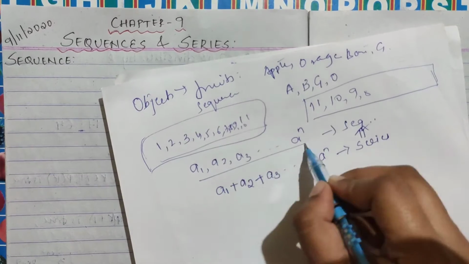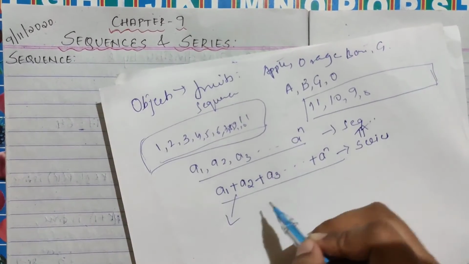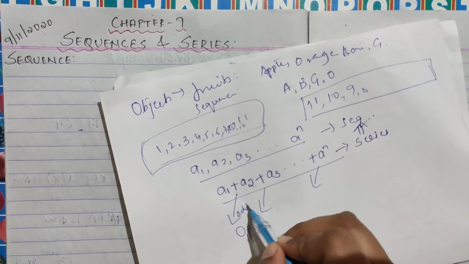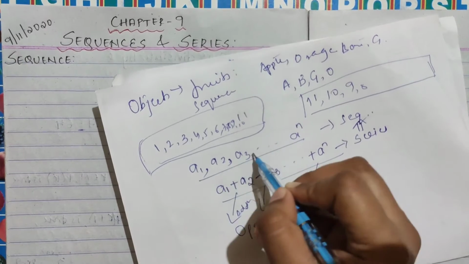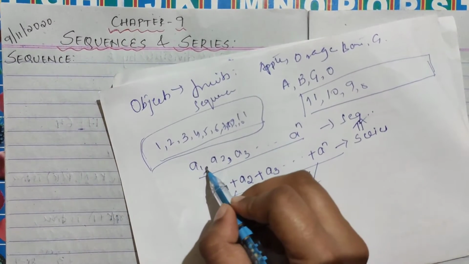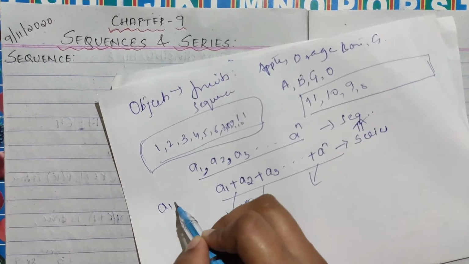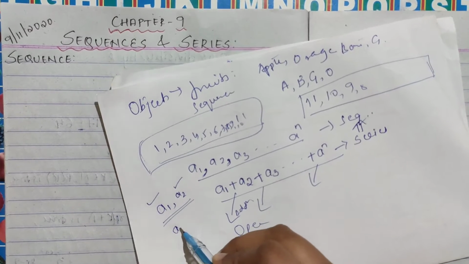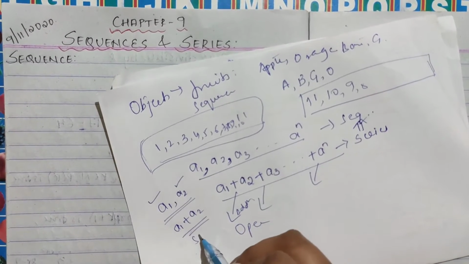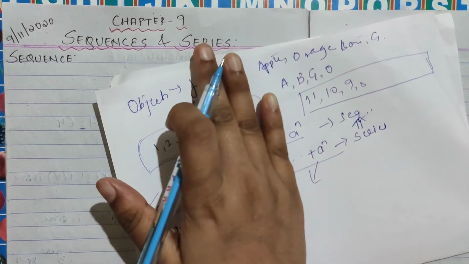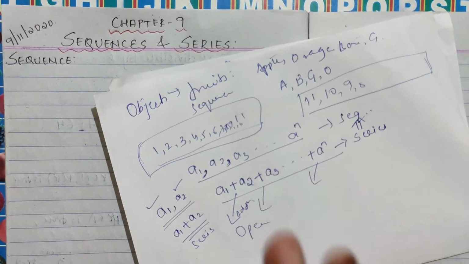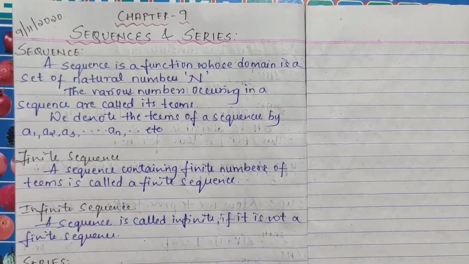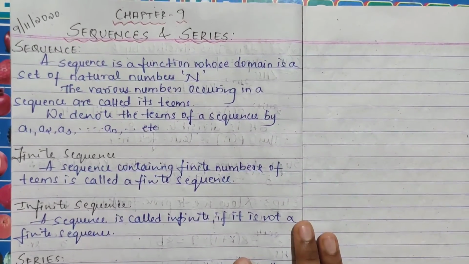What is the difference between sequence and series? See, in a series I have used an operation, the addition operation. Here there are no operations, but terms are separated by commas. A1 comma A2 means A1 is different, A2 is different. This becomes your sequence. If I write A1 plus A2, this becomes your series. That's the difference between sequence and series. Based on this, we will solve our examples. I hope it is clear what a sequence is and what a series is.